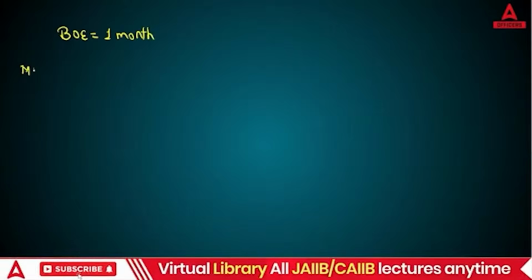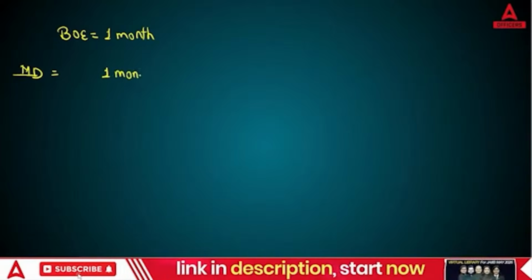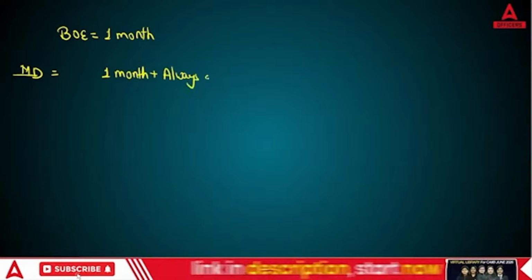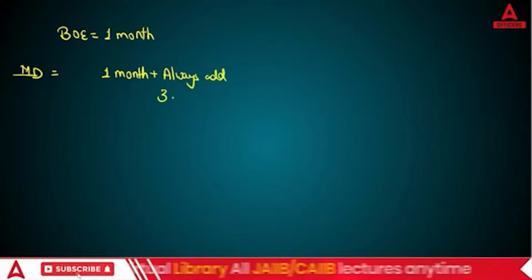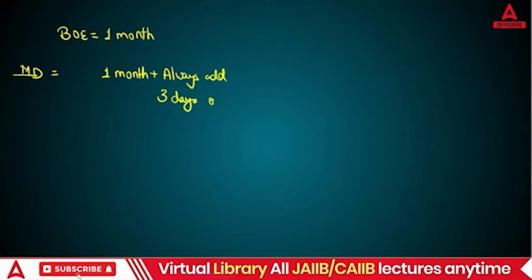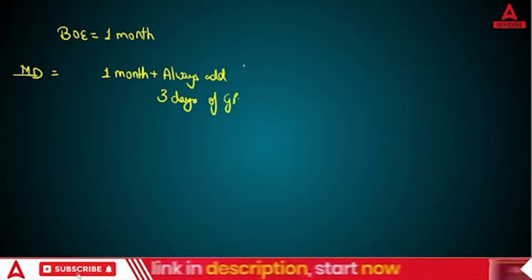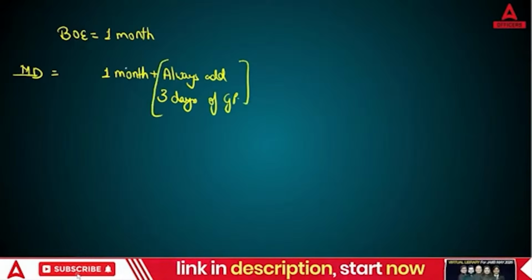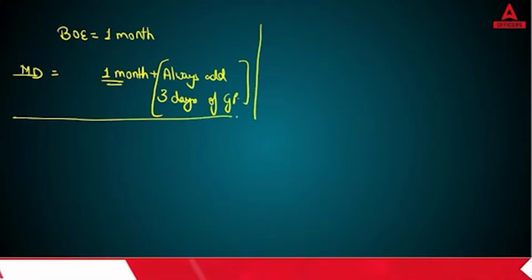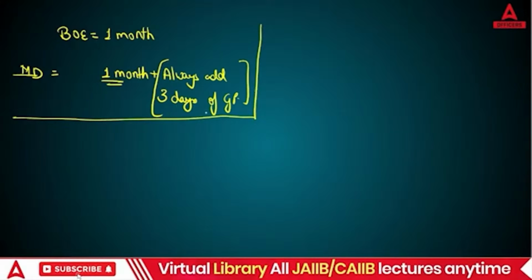For the maturity date, you won't say just after 1 month. You always add 3 days of grace period. This is a compulsory thing which you need to do. So remember this point. Always you need to add 3 days of grace period.